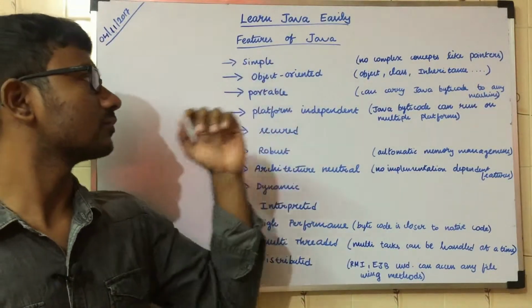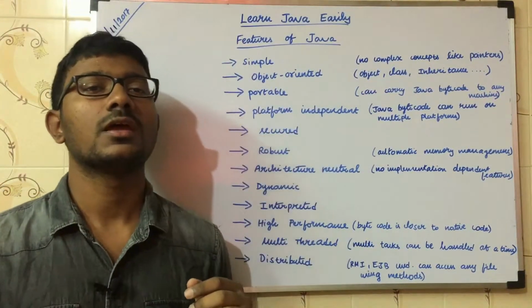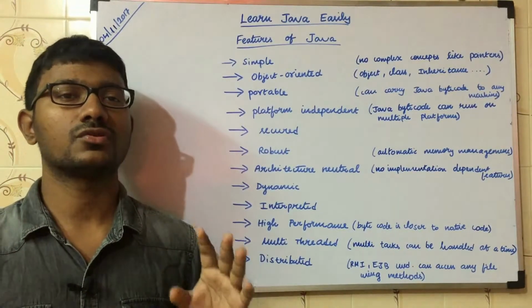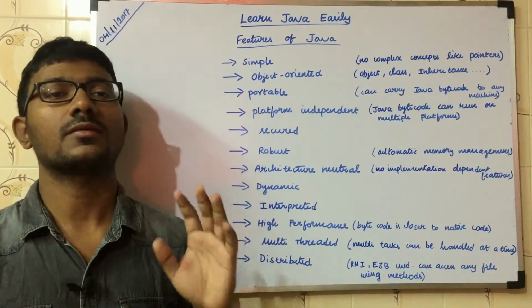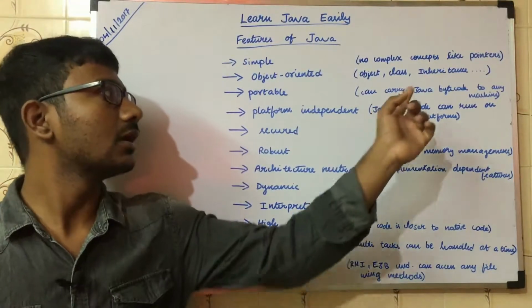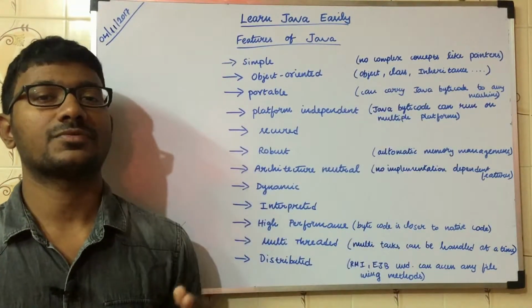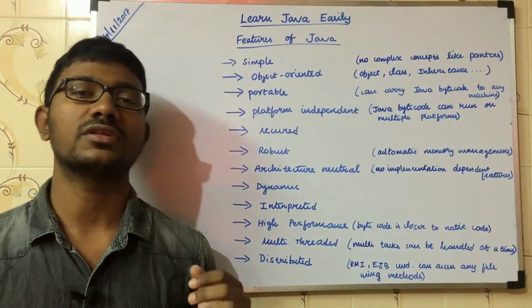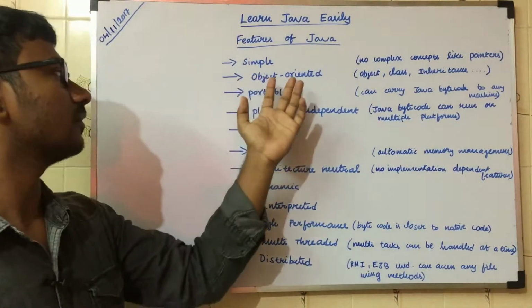That's the simplicity of this language. Next one is object oriented. For a programming language to be treated as an object oriented programming language, there are some conditions that need to be satisfied, like inheritance, polymorphism, abstraction, and so on. We will talk more about these things in detail in the upcoming videos. For now, just consider it in brief.